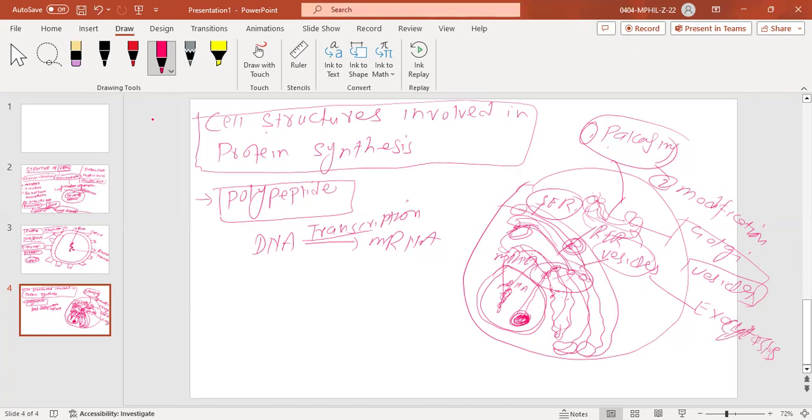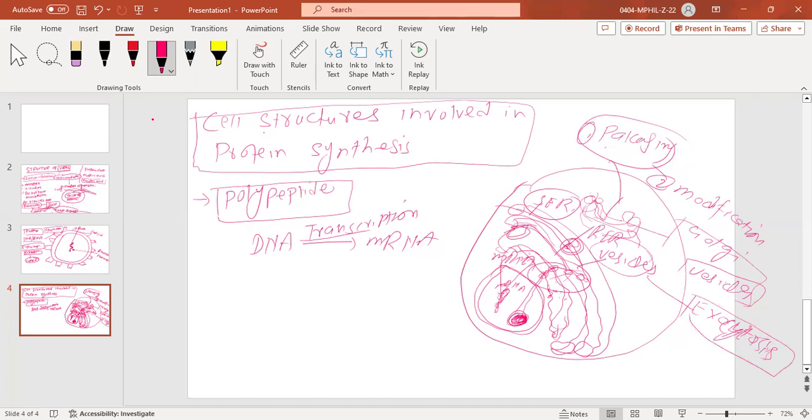Exocytosis. What is exocytosis? In exocytosis, this Golgi vesicle will come to fuse with this outer membrane, which is a double layer, double membrane structure of the cell. Here it will invaginate from inside to form a ball or balloon shaped structure. In this invagination, this vesicle will fuse, and whatever material is present in this vesicle will go out from this membrane in the form of a transportable structure, whatever it was.